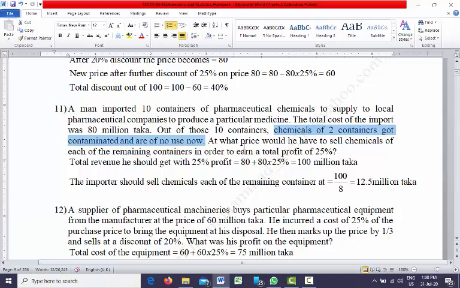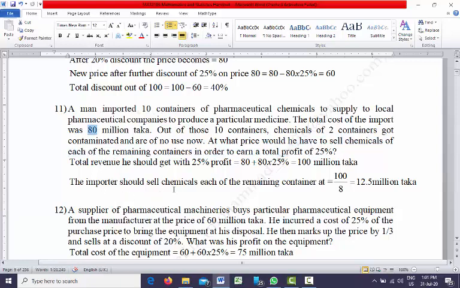At what price would he have to sell the chemicals of each of the remaining containers in order to earn a 25% profit? Right. So total cost was 80 million taka.